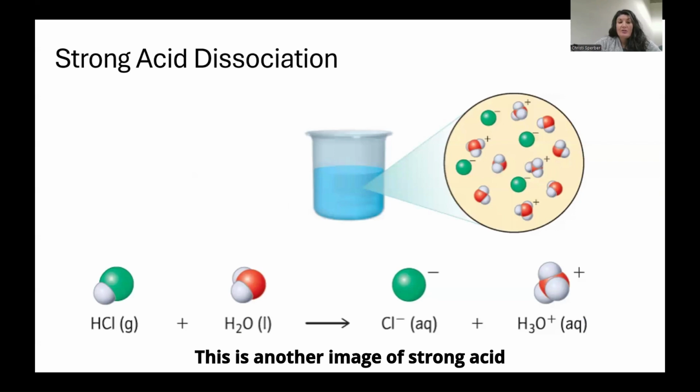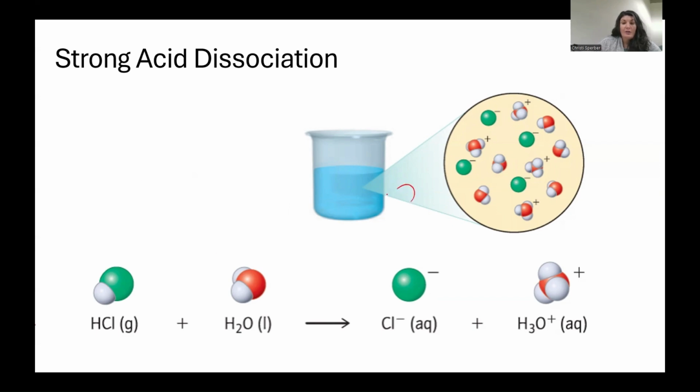This is another image of strong acid dissociation. When you add HCl to water, all of it dissociates into chloride ions and H3O+. The hydrogen from the HCl binds with the H2O to make the H3O+.